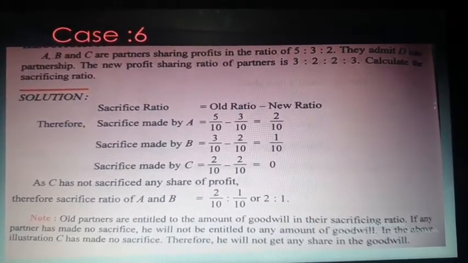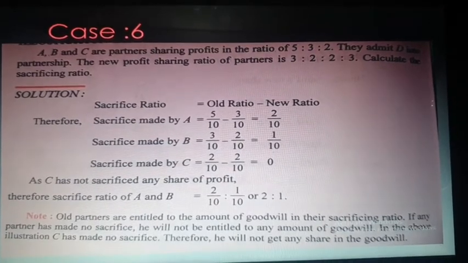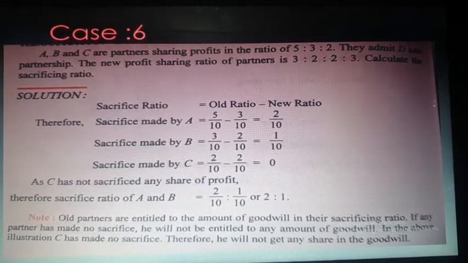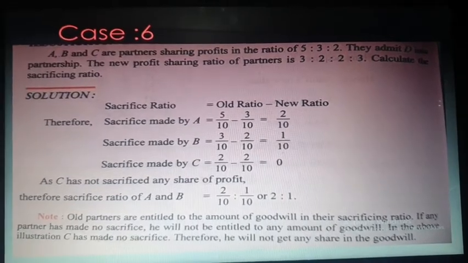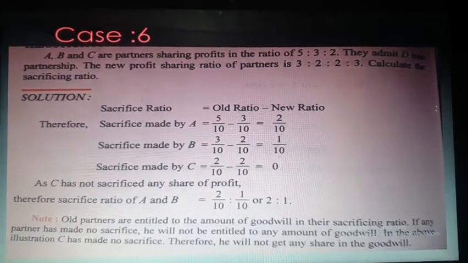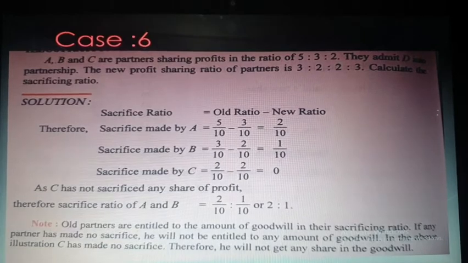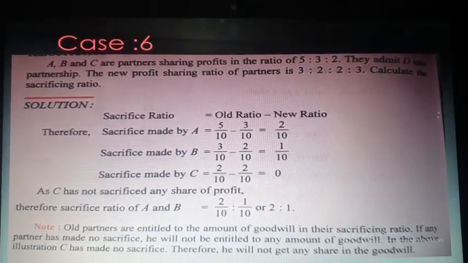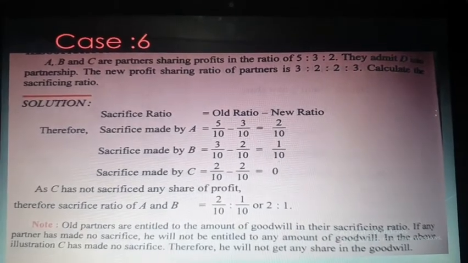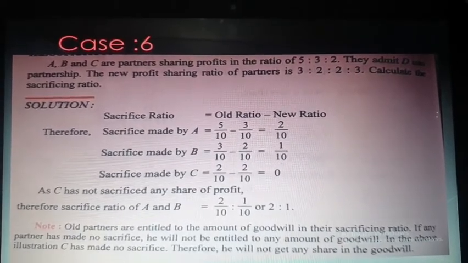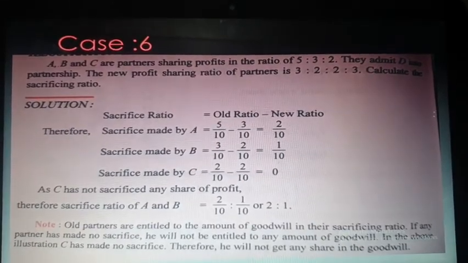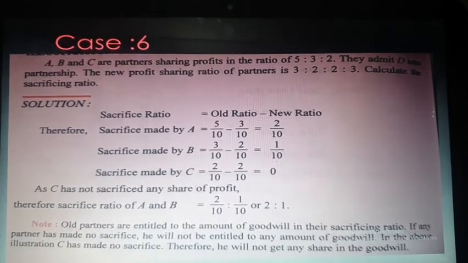So in case of A, B and C, first mention their old ratio, that is 5/10, 3/10 and 2/10, and then deduct the new ratio, 3/10, 2/10 and 2/10. From this formula you see here that only A and B are sacrificing. The sacrifice made by C is equal to 0, meaning no sacrifice by C. So only A and B are sacrificing, and that is given to partner D.